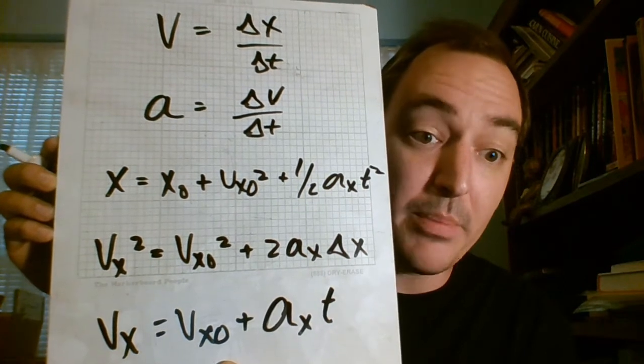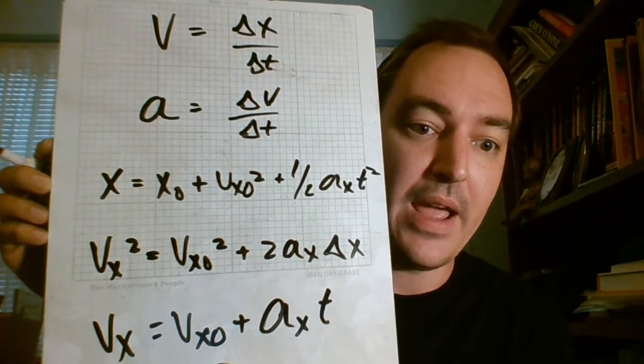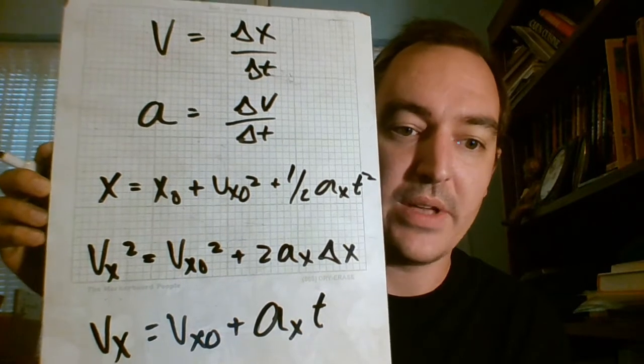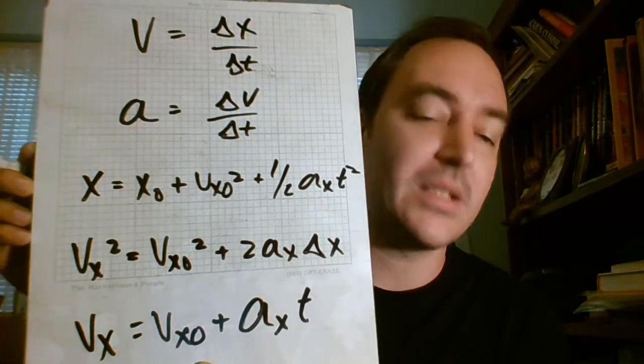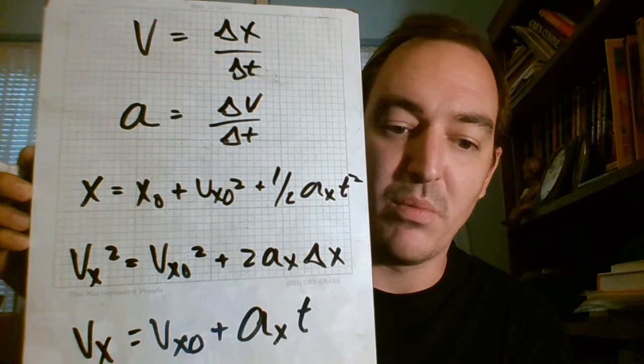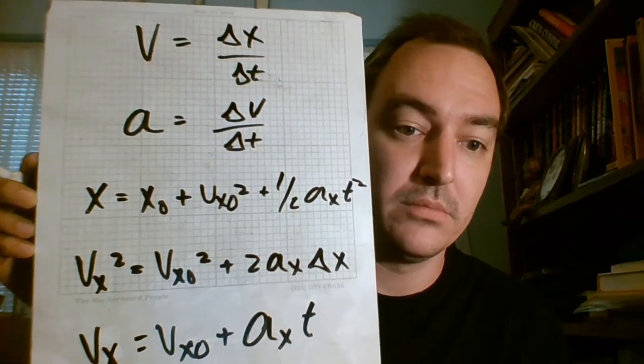If I am speeding up or slowing down, I have an acceleration. If I am moving anywhere, it takes place over time, and therefore I have a velocity. I could be going at the same velocity, but if I am moving from one place to another, I have some velocity. Those are really the only concepts I would say to make sure that you understand. Free fall, we have this acceleration g equal to 9.8 meters per second squared. We know when we throw something up in the air, it has to stop. At the moment that it stops, it has no velocity. When I drop something, it starts with no velocity. These are things that we need to remember, but hopefully are almost like second nature to you.